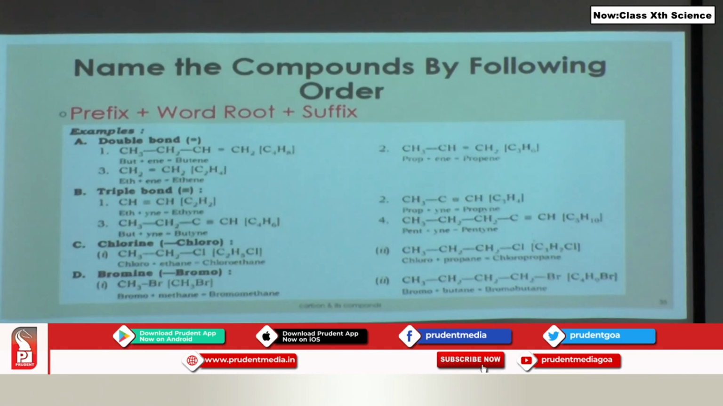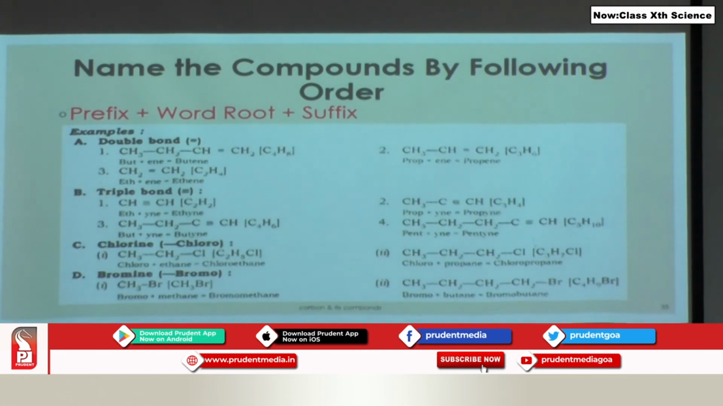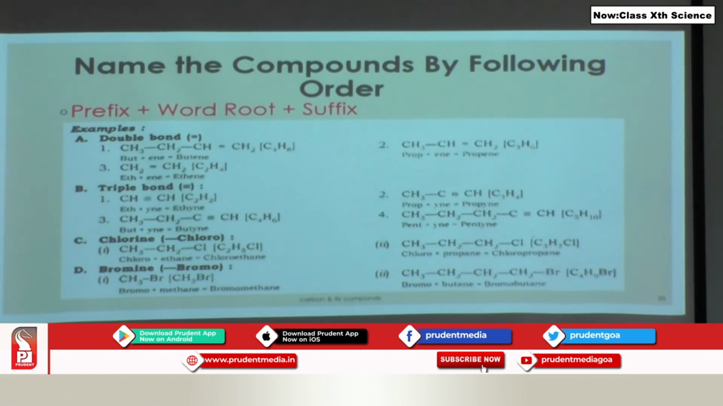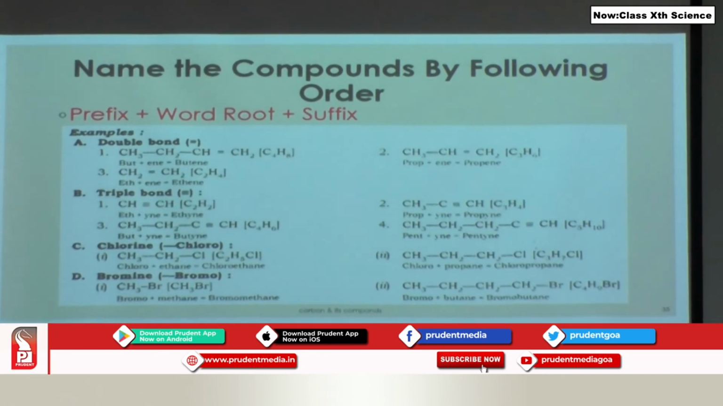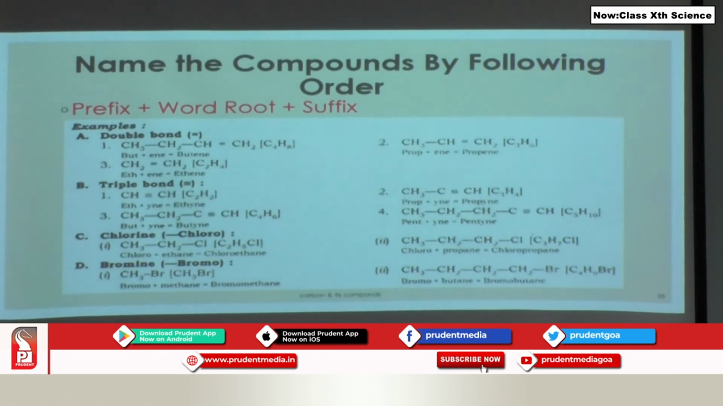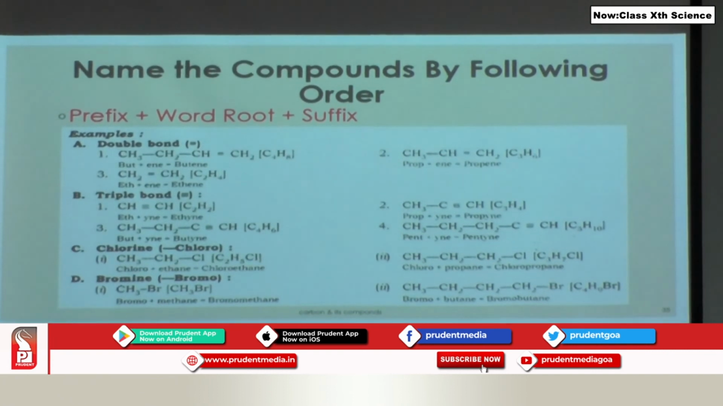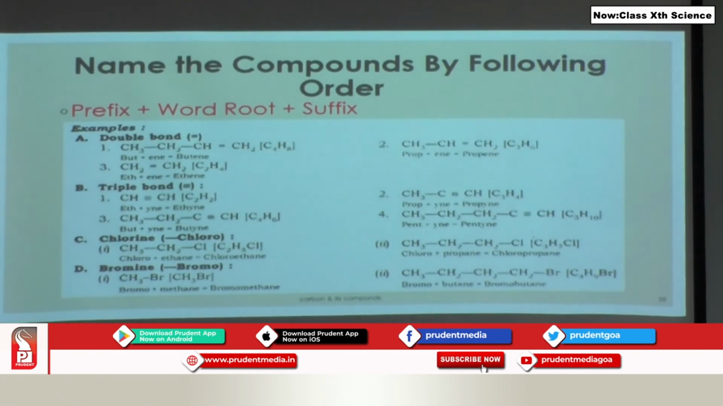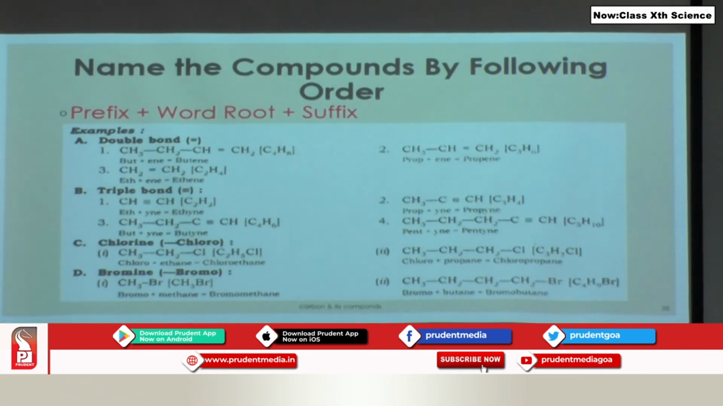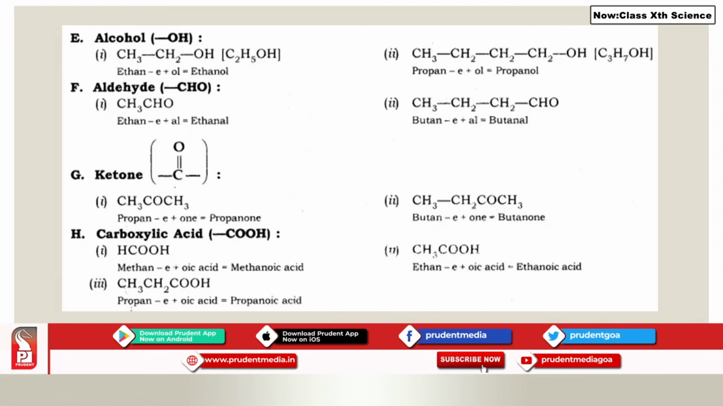So students, what you need to understand from this is that you have to learn the functional groups. You need to know for which particular functional group you are going to use a suffix. You need to know the formula of those functional groups. You have to know, if there is a double bond or triple bond present, what suffix you are going to use for it. So here are more examples: alcohol, ethanol; aldehyde, ethanal; ketone, propanone; carboxylic acid, methanoic acid, and so on. So these are some of the compounds whose nomenclature we have already learned.